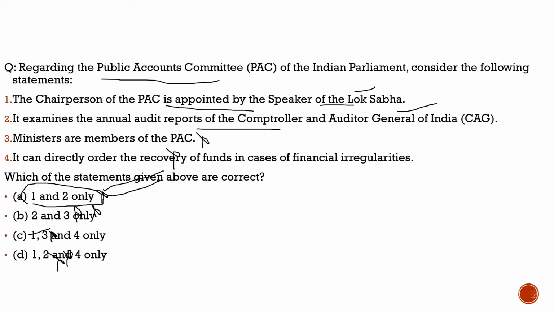Let's resolve it. First statement, the chairman of the PAC is appointed by the Speaker of the Lok Sabha. 100% correct. So first statement is true. Second statement, it examines the annual audit reports of the Comptroller and Auditor General of India. True. Second statement is also true. Third statement, ministers are members of the PAC. Third statement is incorrect. Fourth statement, it can directly order the recovery of funds in cases of financial irregularities. This is also incorrect, because it has an advisory approach. So with respect to this question, the correct statements are statement 1 and statement 2 only. And from the code given below, the correct code would be option A.